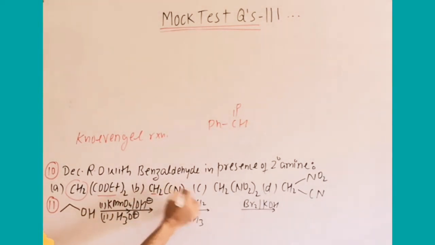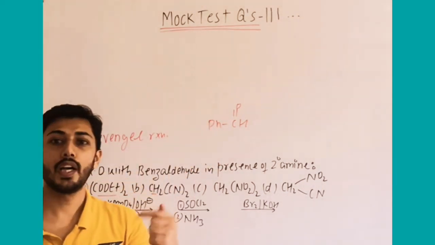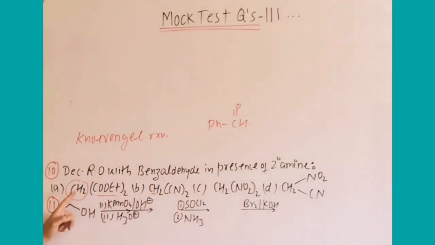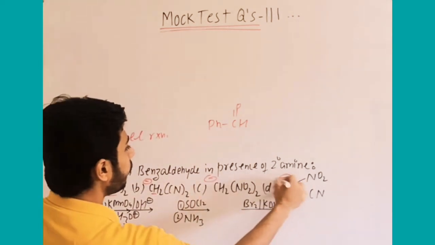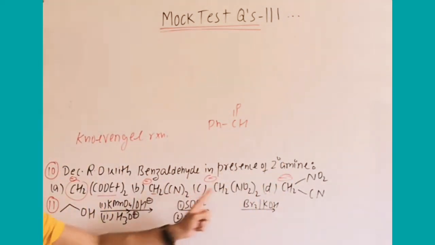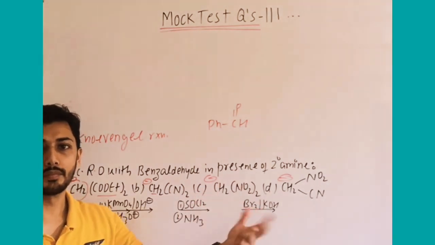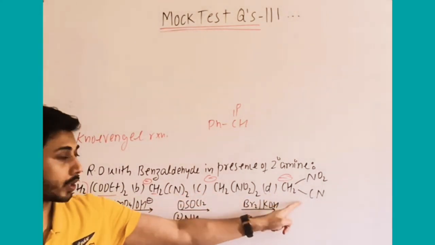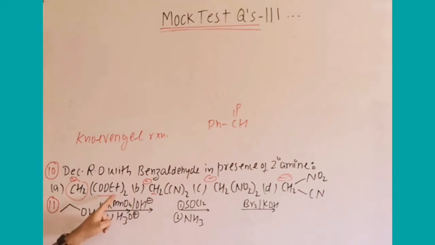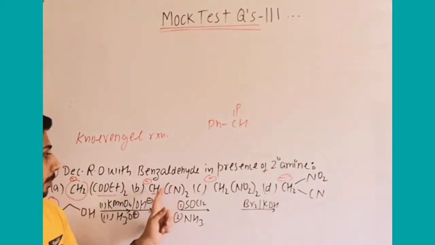Here also CH2 has withdrawing groups on both sides. Now on this carbonyl carbon, the nucleophile will attack. The nucleophile is generated when the alpha H is released by the alpha carbon and a carbanion forms. In every option that is the nucleophile generation. Now in which case is the nucleophile strongest among these options? We know these are withdrawing groups. The least withdrawing group is the ester group, so this carbon's negative charge is better compared to the other options.